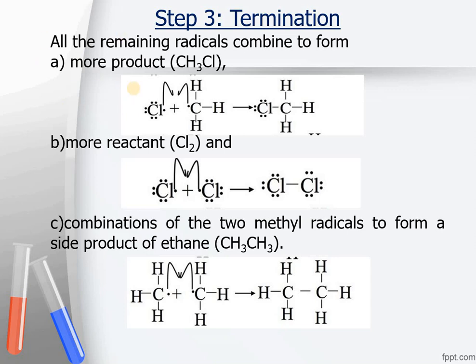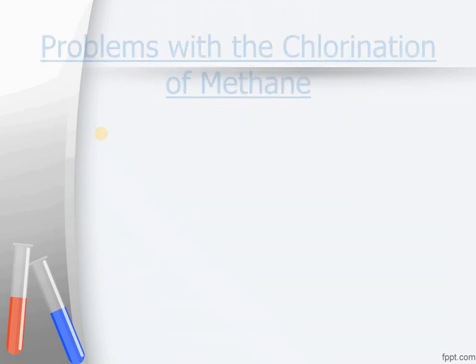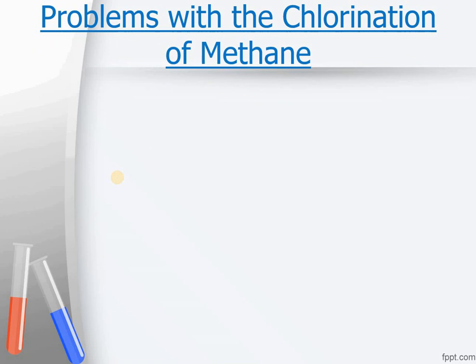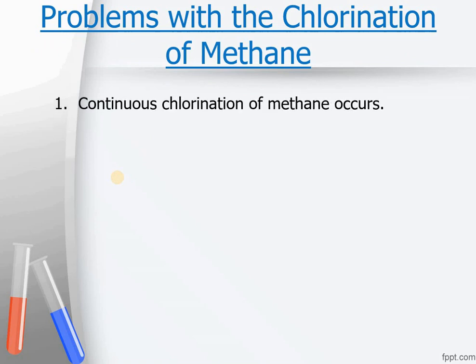But there are some problems which are related to chlorination of methane. Usually the chlorination of methane does not stop after one chlorination.